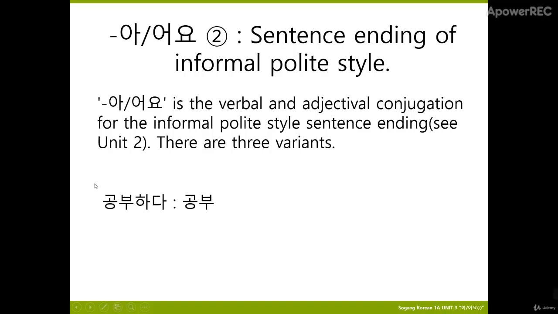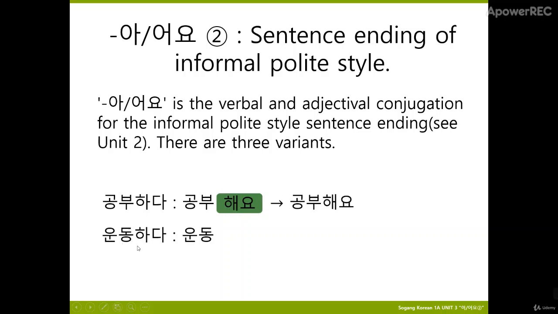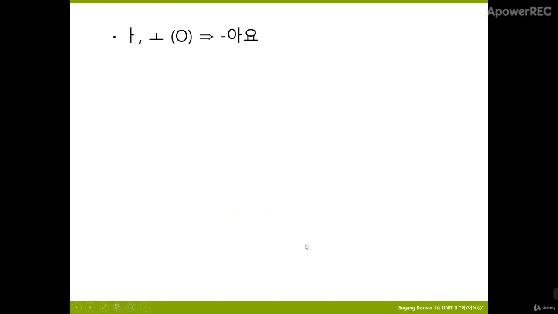We learned 하다. 공부하다, study, will turn into 공부해요. So 하다, we will change into 해요. 운동하다, do exercise, 운동해요. The first one is, if the vowel is ㅏ or ㅗ, we will add 아 after it. And all these are with an end sound first.